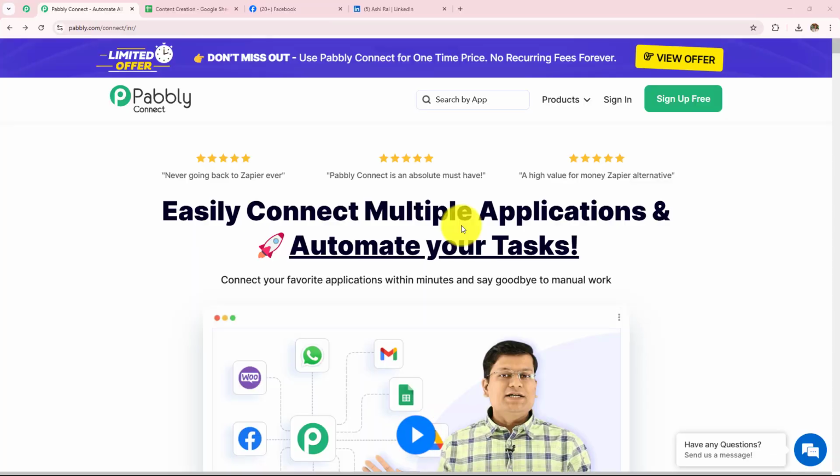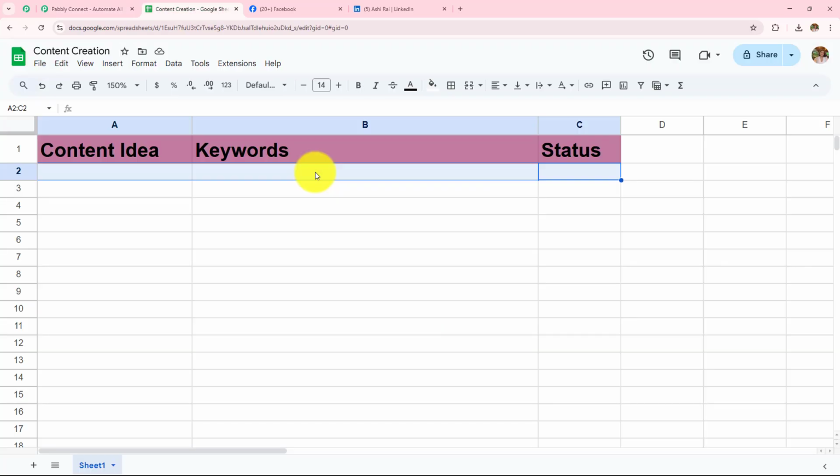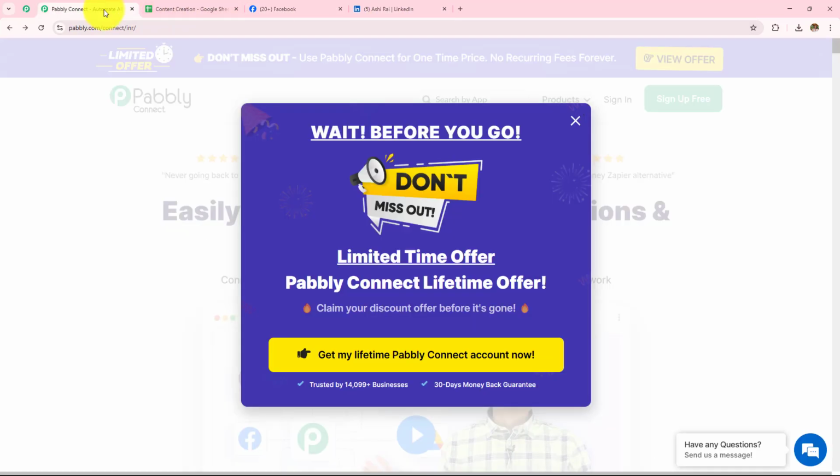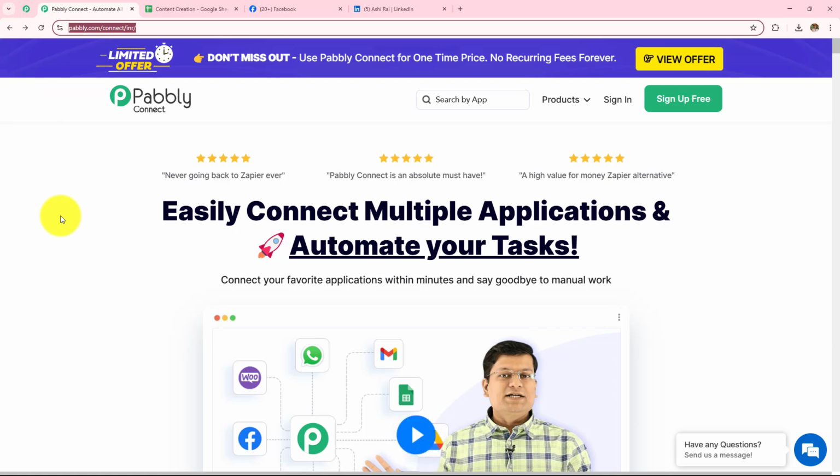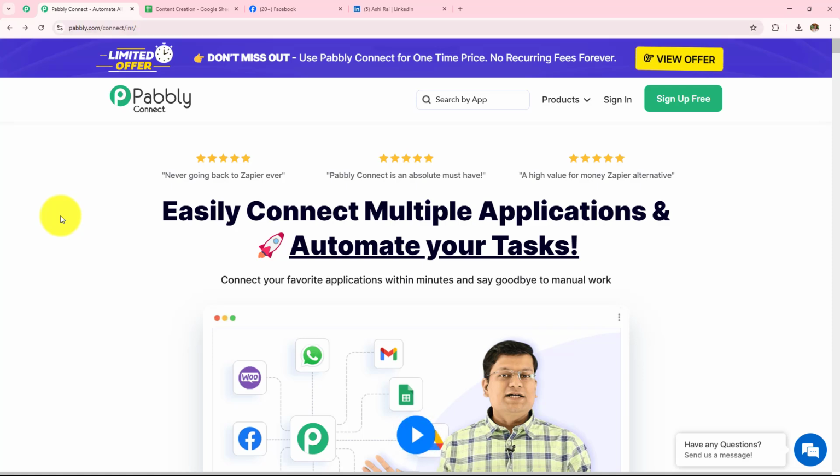In this video, we are going to learn how to automate content creation using AI agent with Pabbly. For this, we are going to create automation between Google Sheets, OpenAI, Facebook and LinkedIn with the help of Pabbly Connect. So this is the landing page of Pabbly, and you can visit this simply by typing pabbly.com/connect/inr/ in your browser. Now after browsing the website, we need to sign in to our Pabbly account. On the top right corner, you can see two options, sign in and sign up for free. If you are an existing user, click on this sign in, and if you are a new user, click on this sign up for free, and this will give you 100 tasks free on monthly basis.